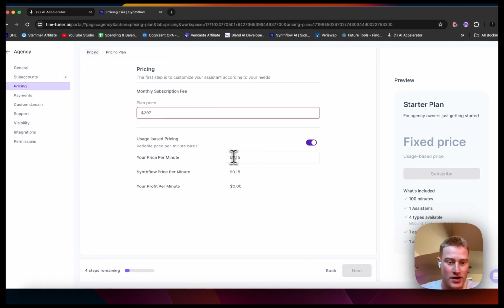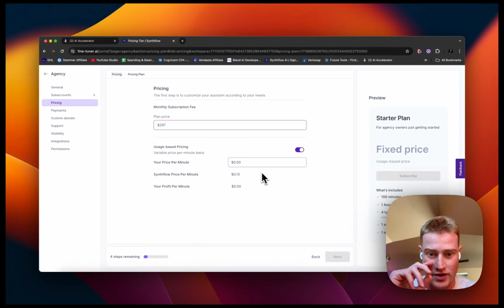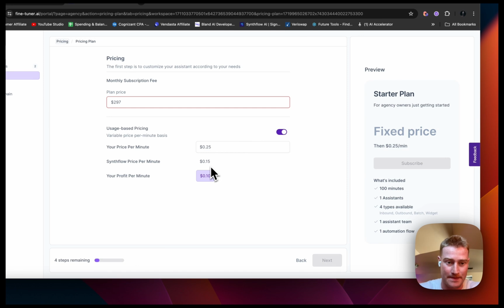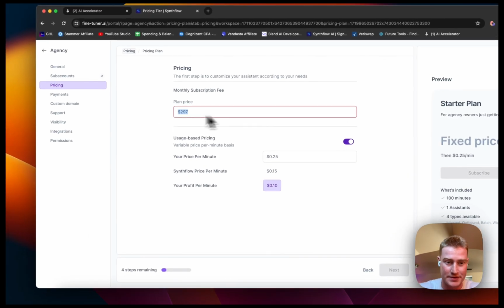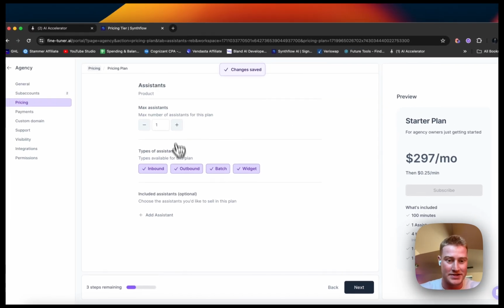Price per minute. The Synthflow price per minute is 15 cents. However, you could charge on top of that. If you want to make 10 cents per minute, you could click 25 cents per minute. This 25 cents per minute is what your client is going to be charged per minute, and you net 10 cents. If you're doing this at scale, this can really add up. And then $297. There we go, and then click next.